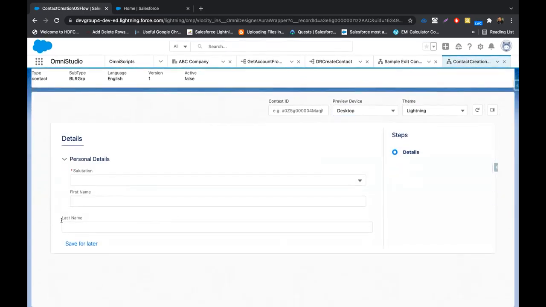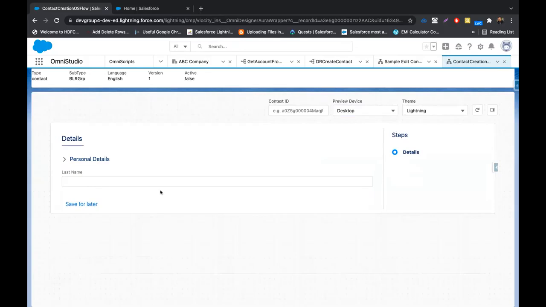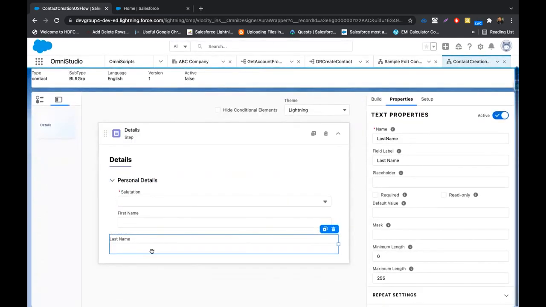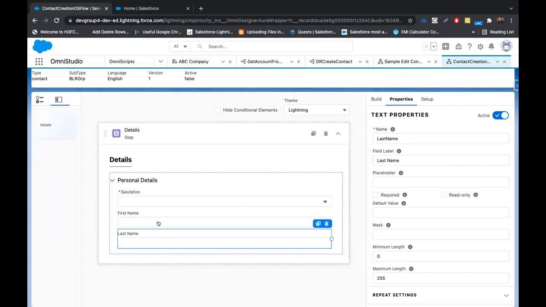So the alignment changes for them, and when I use this collapsible, these two fields get collapsed, but this last field, since it was not part of the block, doesn't get collapsed. So this is the benefit of using blocks for form creation, so that it makes the UI look very nice and your components don't get cluttered.